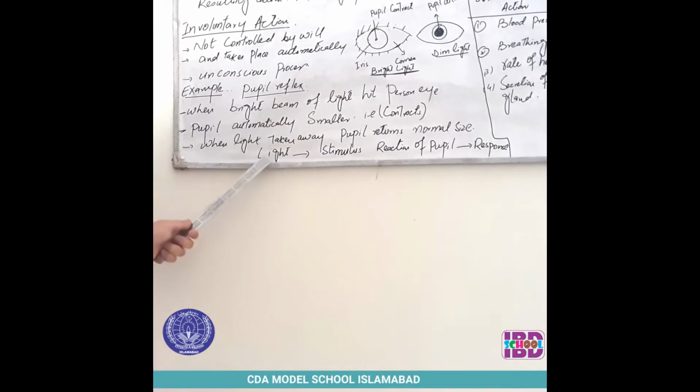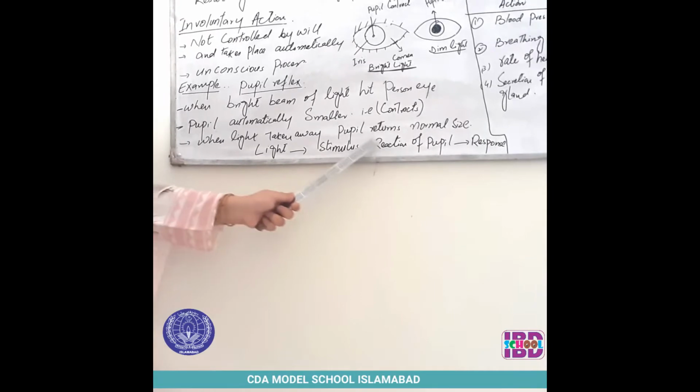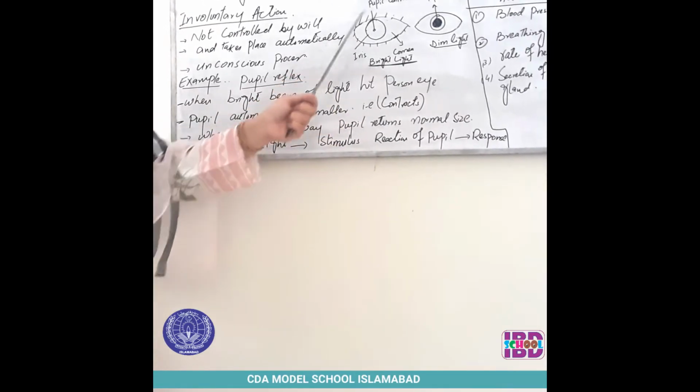In this case, light is the stimulus. The reaction may be contracted or it may be dilated. This is the reaction of the pupil. This is called the response.